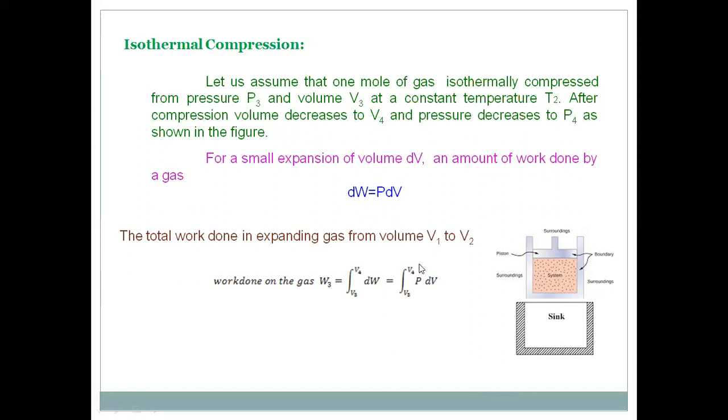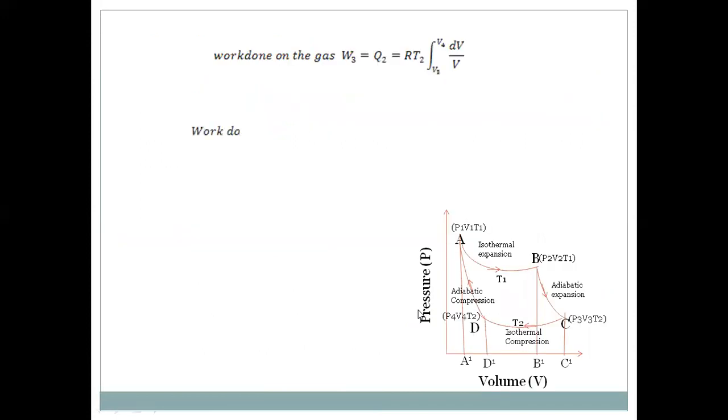We know dW is equal to PdV. From the ideal gas equation, PV is equal to RT. When RT by V is substituted, we get the integration of dV by V. In this isothermal compression, the temperature T2 remains constant. As usual, the integration of dV by V is log V.